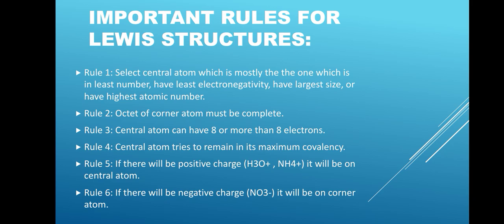Important rules for Lewis structures. Rule 1. Select the central atom, which is mostly the one which is least in number, has least electronegativity, or has largest size, or has highest atomic number. Rule 2. Octet of corner atom must be complete. Rule 3. Central atom can have 8 or more than 8 electrons. It means it completes the octet rule or more than it.